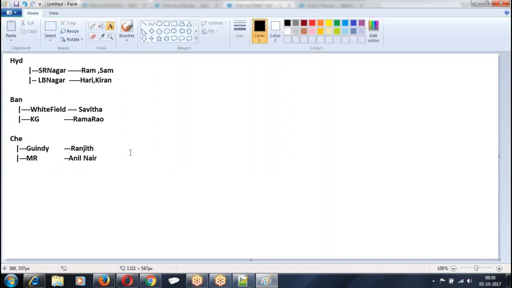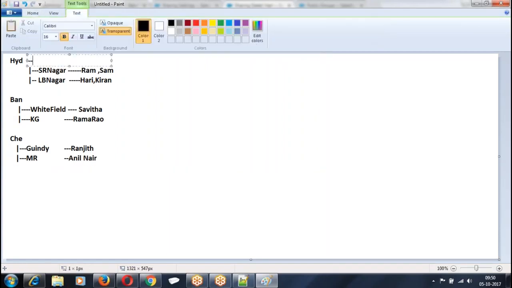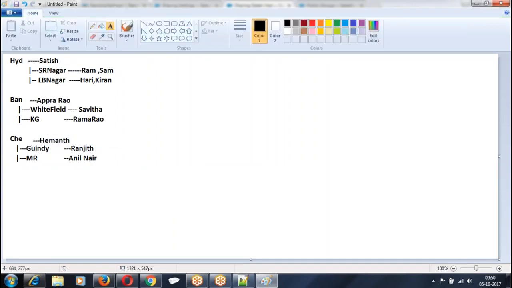We have some data, right? For the Hyderabad zone, let us say Satish is the head. Bangalore zone, let us say Apparo is the head. Chennai zone, let us say Hemati is the head. So we divided the people region wise.